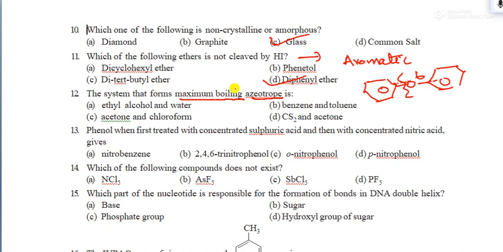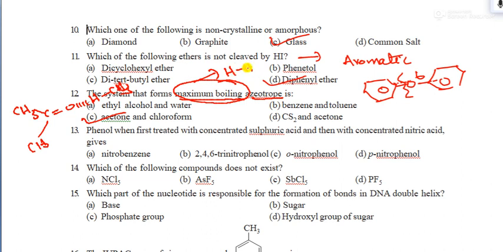So what happened there? Needing more temperature means, as you can clearly see, hydrogen bonding. In the textbook itself it is given: acetone and chloroform are able to form hydrogen bonding. Maximum boiling point means more boiling point, and more boiling point means hydrogen bonding is more. You can see this concept applied here: H2S has a lower boiling point compared with water because of hydrogen bonding. So for more boiling point, you have to look for hydrogen bonding.